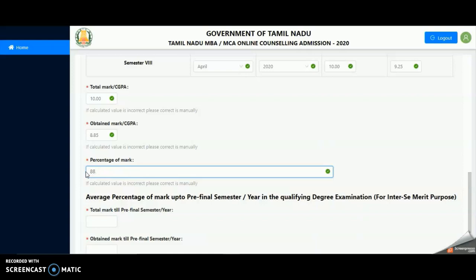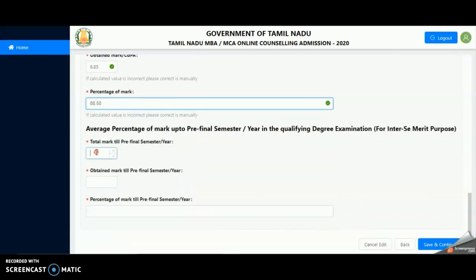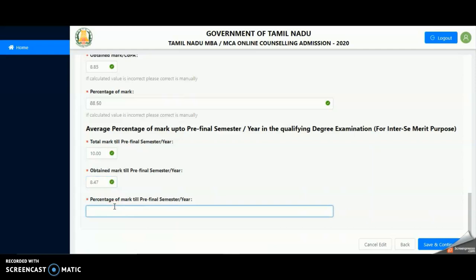You will also be prompted to enter the average percentage of marks up to pre-final semester or year. Enter the total marks till pre-final semester, marks obtained till the pre-final semester, and the percentage of marks till the pre-final semester. If all the information entered is correct, click Save and Continue. Else you can edit the application.